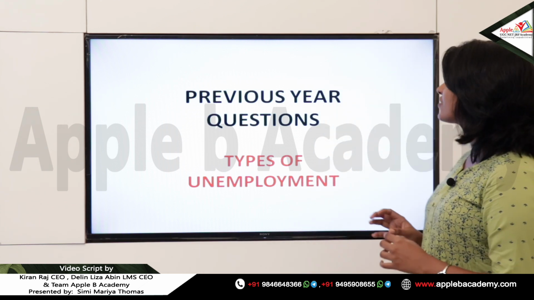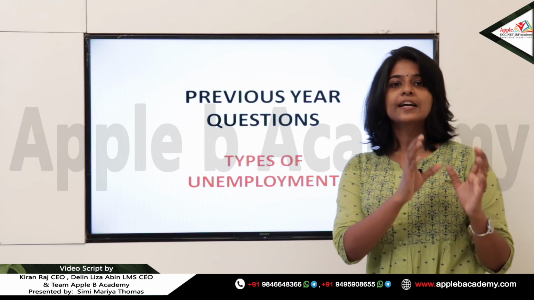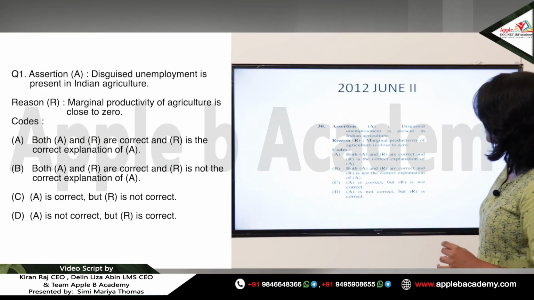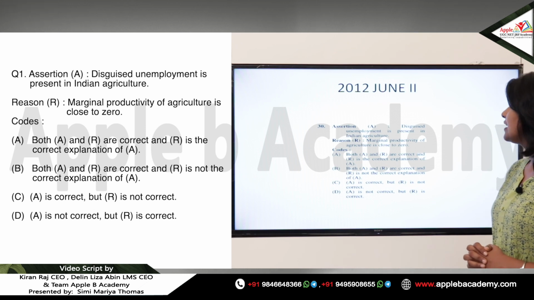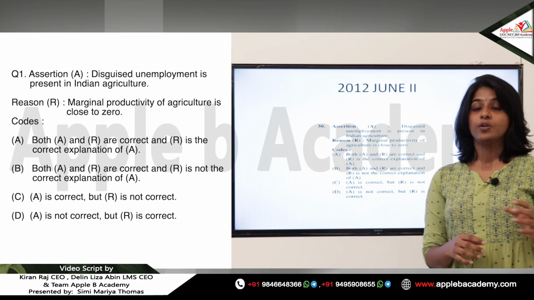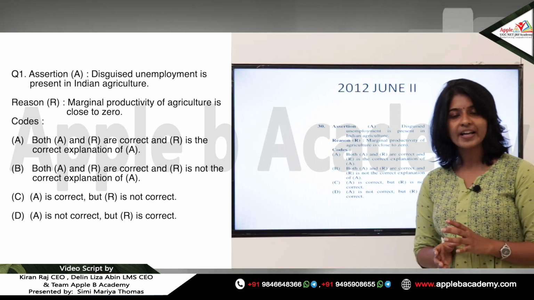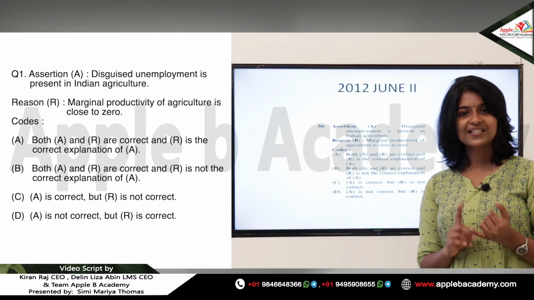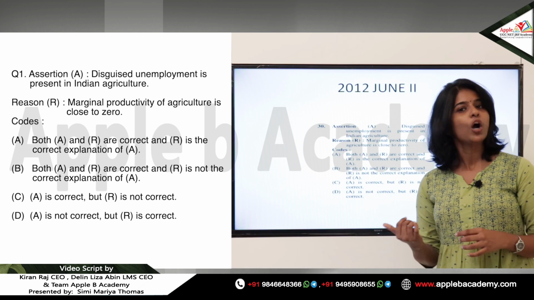So in this class we are going to discuss the previous year questions which were asked based on the types of unemployment topic. This is a question from the 2012 June paper 2. It's an assertion reason question. We know that when there is an assertion reason question, we have to read both the assertion and reason carefully, find whether the statements are correct and whether they are related to each other, and accordingly choose the options.